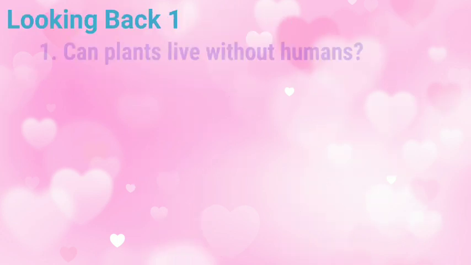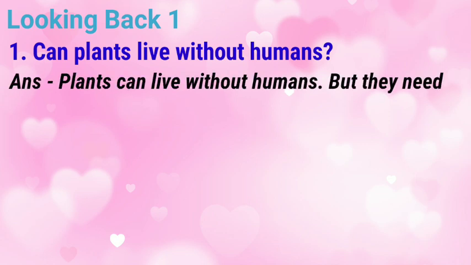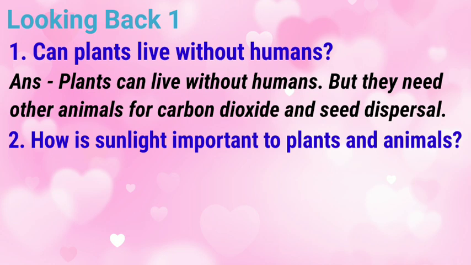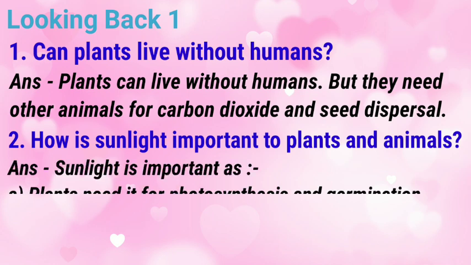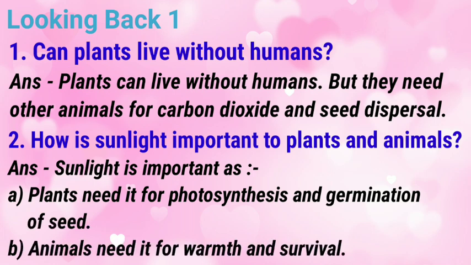Looking back 1. 1. Can plants live without humans? Answer. Plants can live without humans, but they need other animals for carbon dioxide and seed dispersal. 2. How is sunlight important to plants and animals? Answer. Sunlight is important as A. Plants need it for photosynthesis and germination of seed. B. Animals need it for warmth and survival.